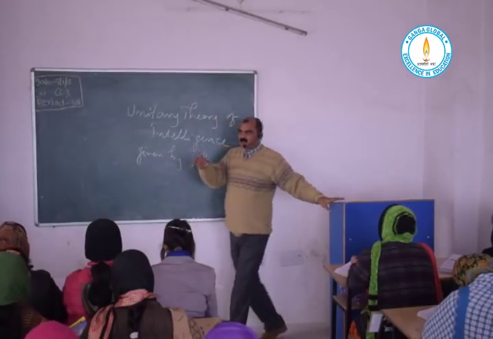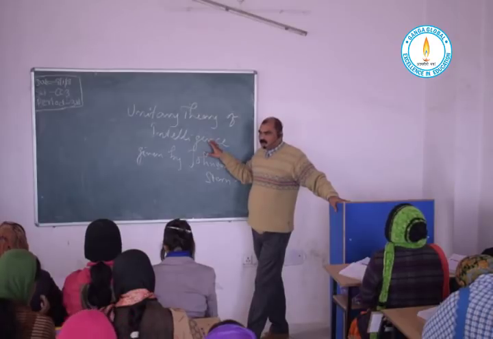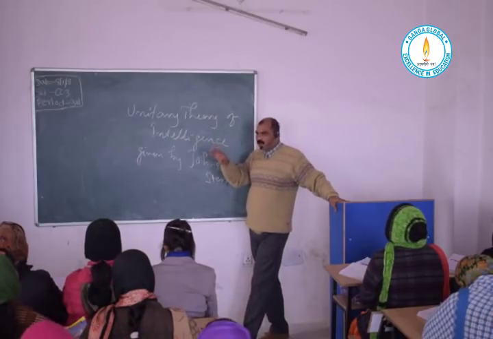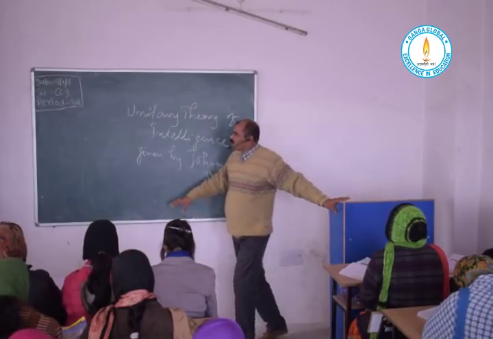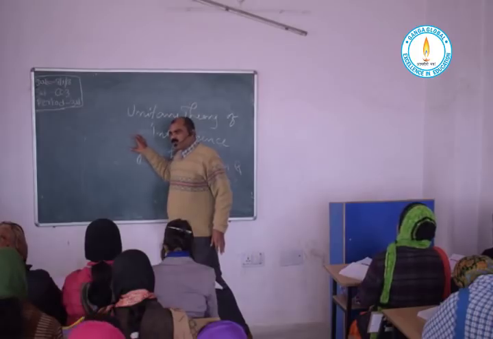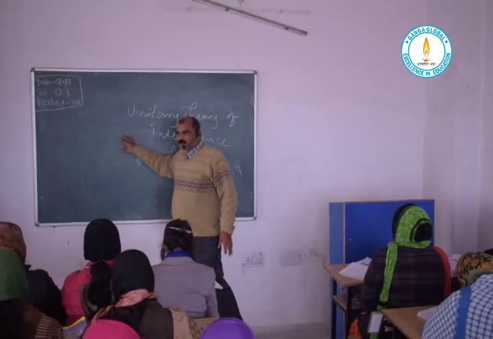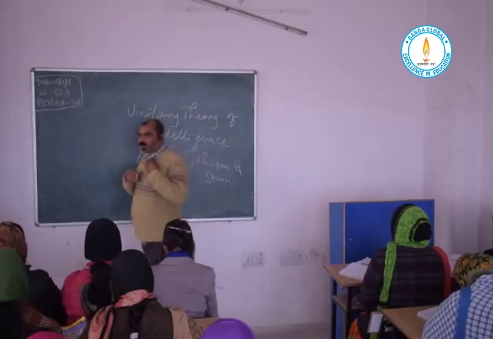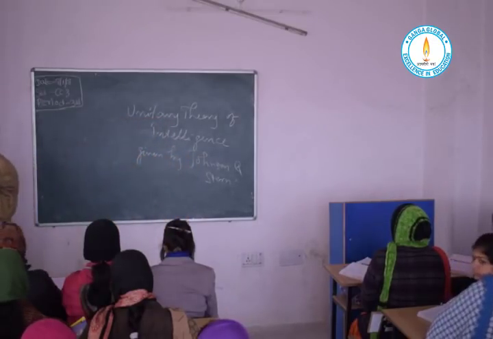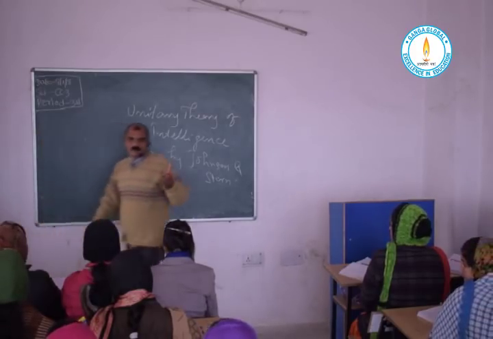Let me clarify by citing some examples. The unitary theory says that if one individual is good in mathematics, then he should be good in other fields too. He will be good in physics, he will be good in civics, he will be good in different fields also.